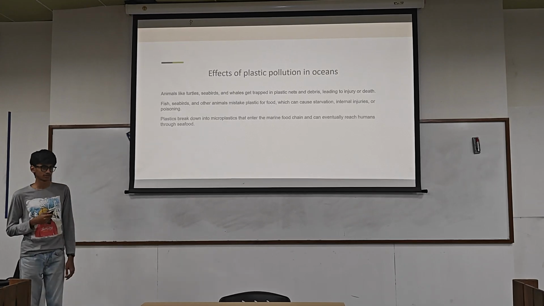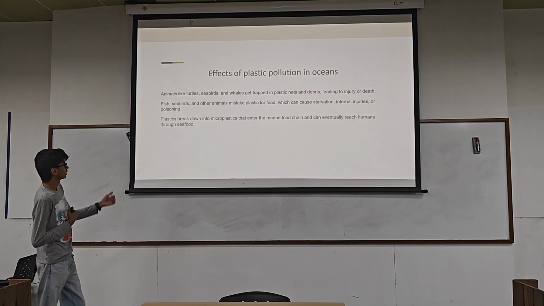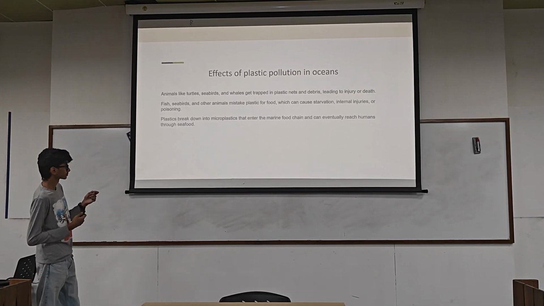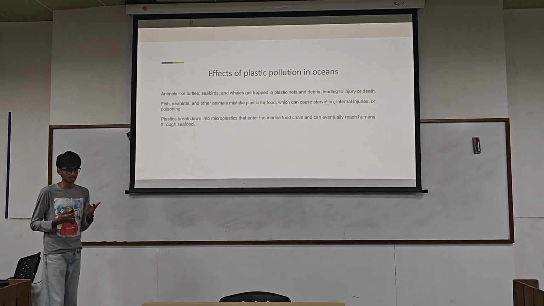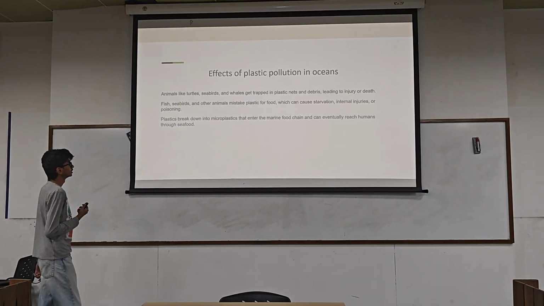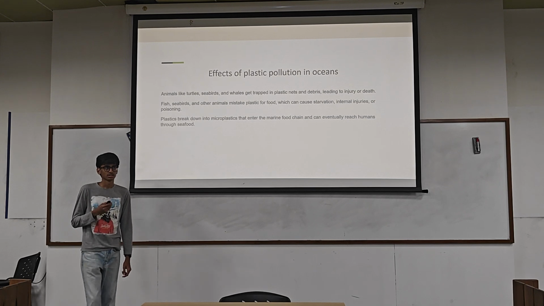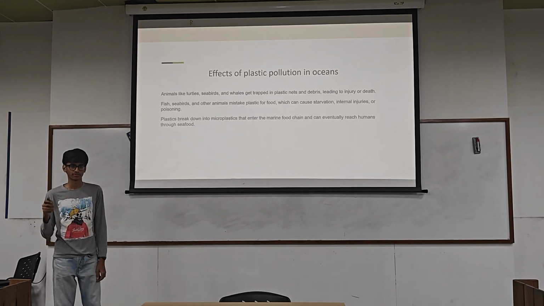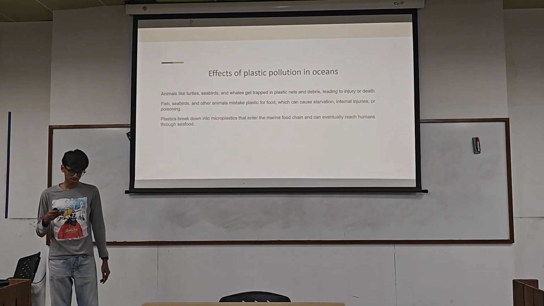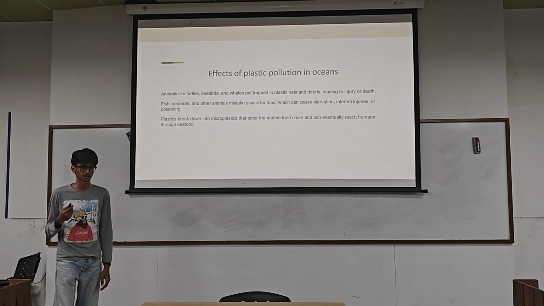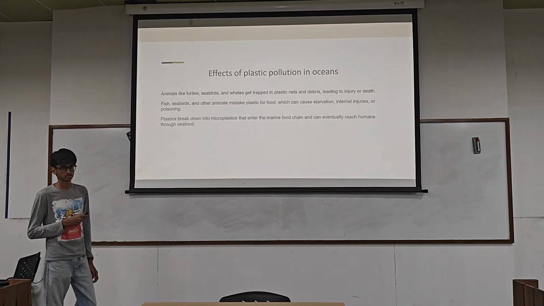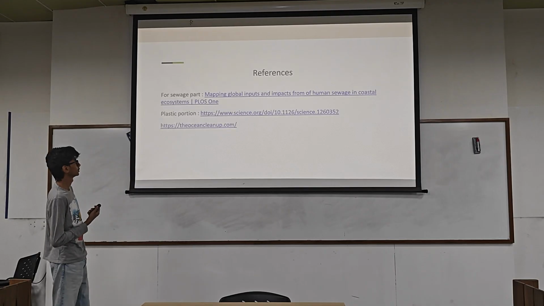So what are the effects of these pollutants? Firstly, the animals get entangled in this. Secondly, these get into the food chain and bioaccumulation, and overall humans also get affected. Thirdly, we only see the plastic which is on the surface, but around 35% of plastic is denser than water, and it gets to the seabed, and all the plants and stuff inside the ocean are also exposed to this. Basically, part of it is going into the sediments as well. Yes, that's it. Good.